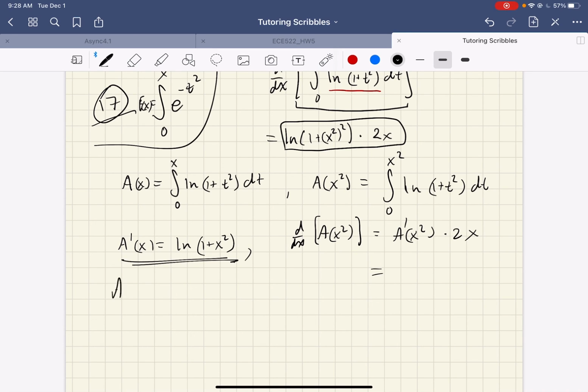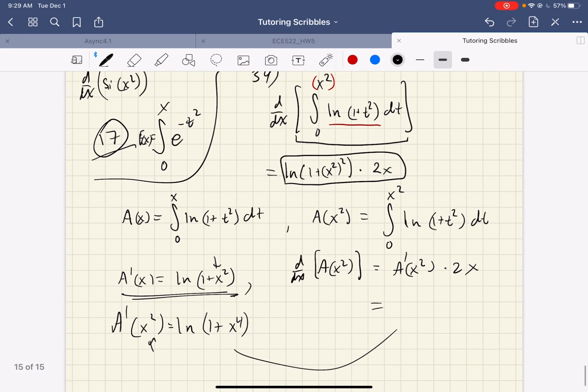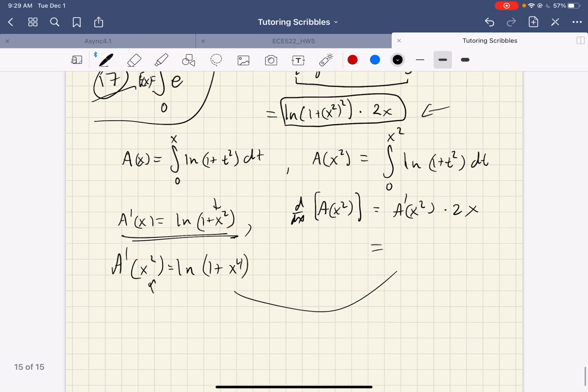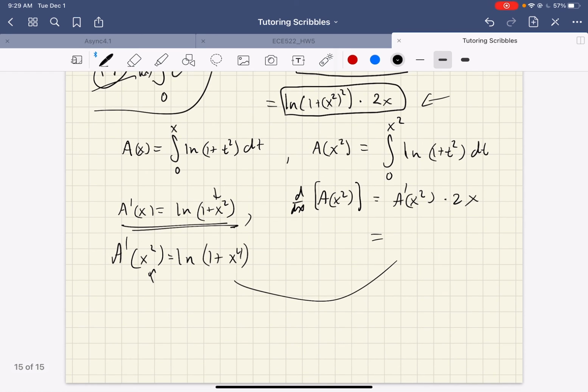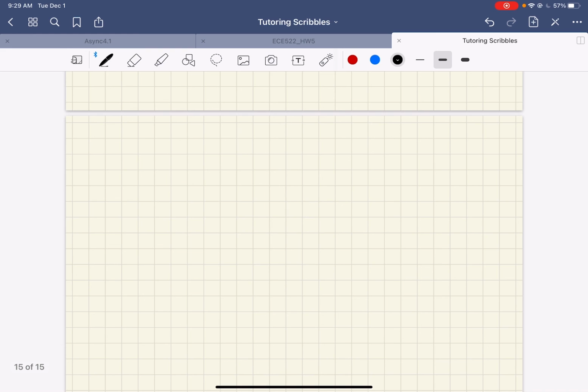And what is a prime of x squared? Well, now I have to replace an x with an x squared, so I have the natural log of 1 plus x to the 4th. Now I can just plug this in, and you get the same answer that I said. But this shows you how it is the chain rule. Let's do one more like this.